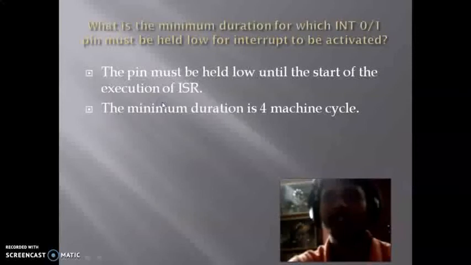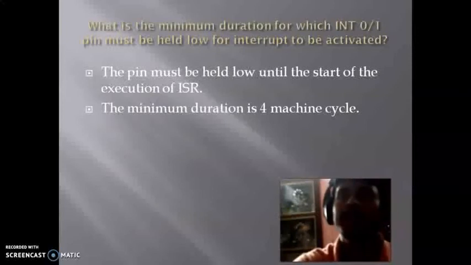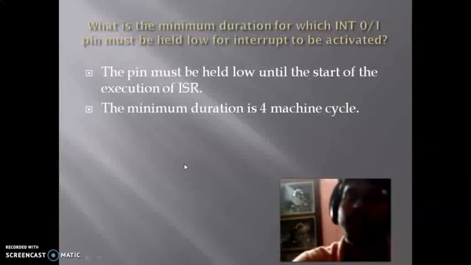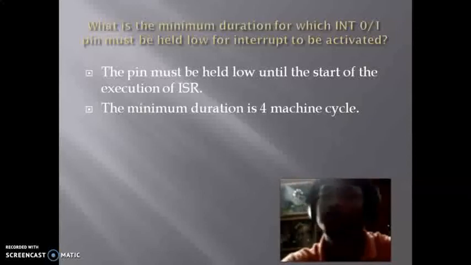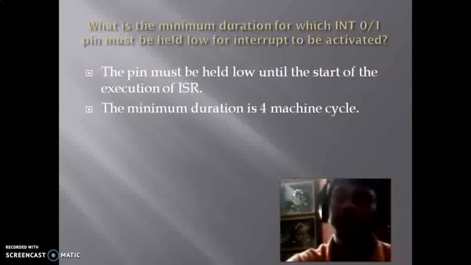Next, we have a question: what is the minimum duration for which the INT0 or INT1 pin must be held low for the interrupt to be activated? We know that INT0 and INT1 are active low signals required to activate the interrupt through these pins. So the pins must be held low until the start of the execution of the ISR. Once the execution of the ISR has started, the pin may go high again. So actually we need a minimum duration of 4 machine cycles to start the interrupt procedure.